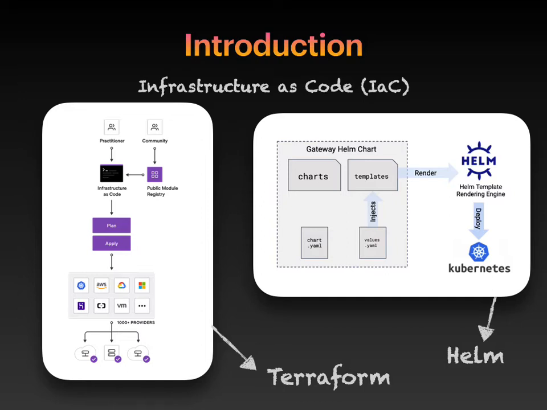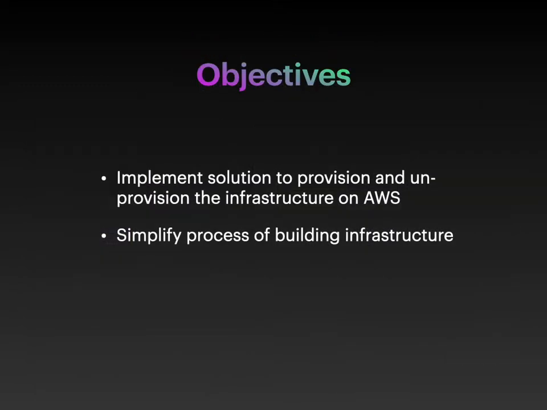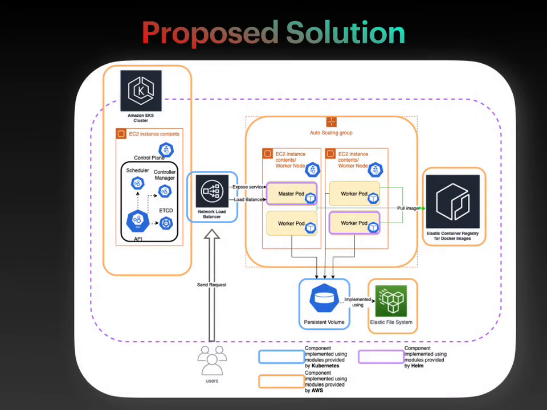The common characteristic of Helm and Terraform is that they only require a few lines of command to build or destroy the infrastructure. A lot of the complexities are handled at the back end, requiring no human intervention and allowing users to focus on developing other key features instead. The objective of this project was to design a reliable and efficient solution to provision and unprovision the infrastructure on cloud. While ensuring the flexibility to adjustments, the steps required to build the infrastructure were streamlined and the required inputs from users were minimized. The solution is implemented on AWS using Terraform as the ISC tool.